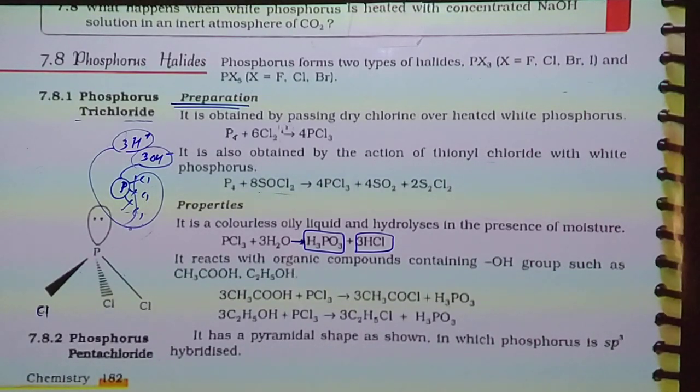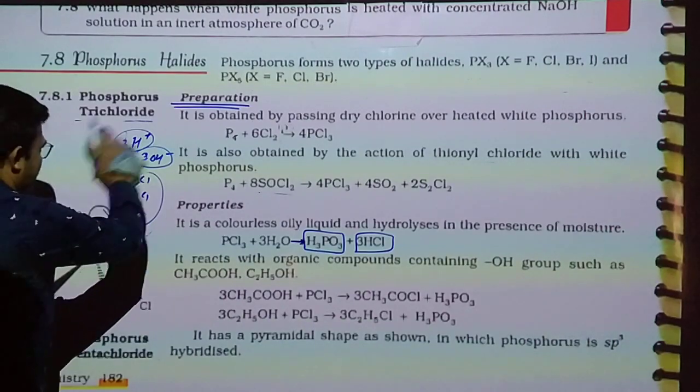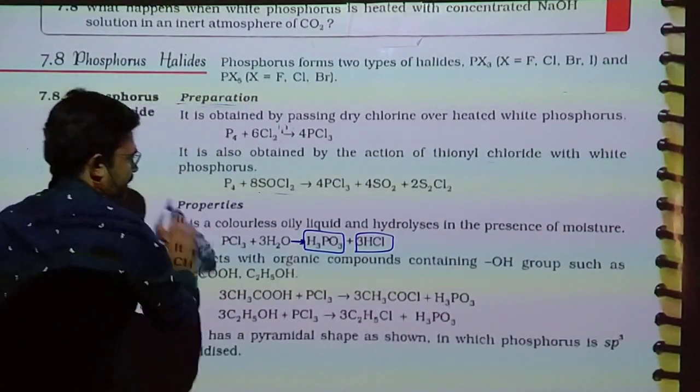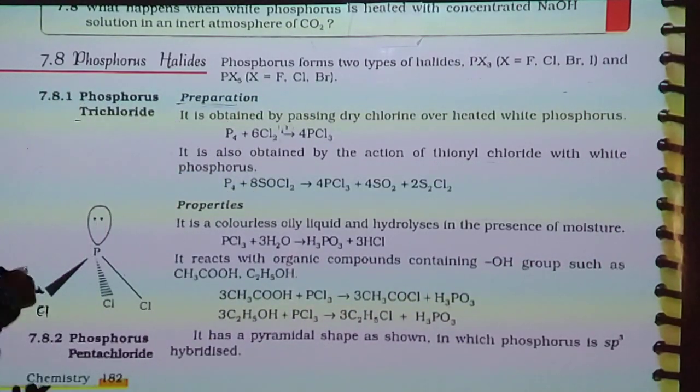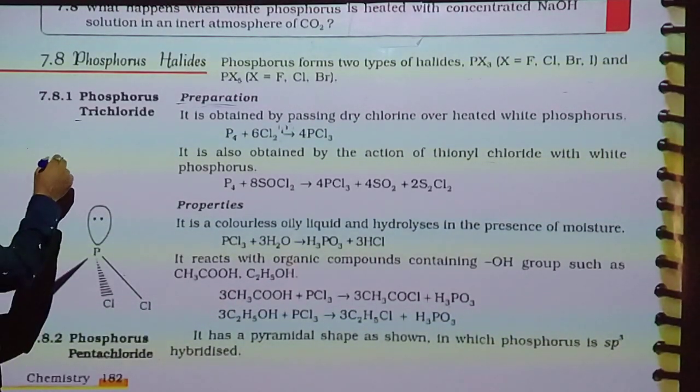PCl3 easily reacts with water, giving phosphorus acid and hydrochloric acid. It reacts with organic compounds containing an OH group, and the OH is replaced by chlorine, like acetic acid.